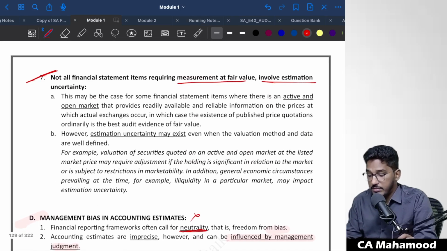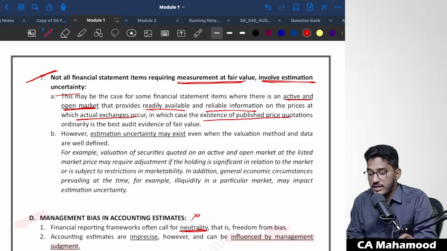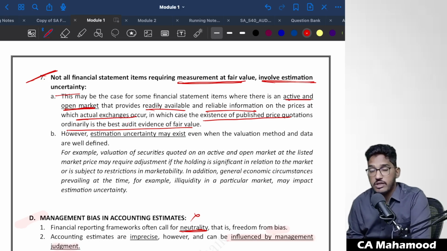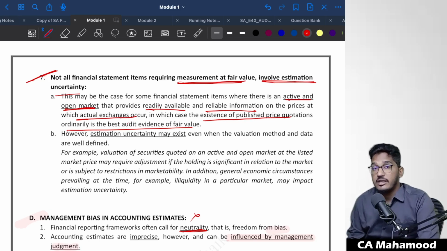Not all financial statement items requiring measurement at fair value involve estimation uncertainty. This may be the case for some financial statement items where there is an active and open market that provides readily available and reliable information on the prices at which actual exchanges occur, in which the existence of published price quotations ordinarily is the best evidence of the fair value. Like as I have told, especially in the case of investments required to be measured at fair value, we can take that fair value figure from the stock prices traded in the stock market.